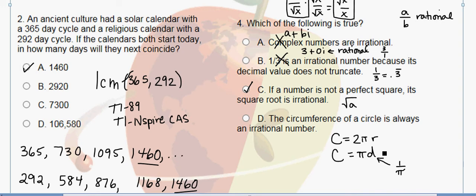The other way to think about that is you could take a piece of string that is some rational length, like 1 inch long, and wrap it around so that it became a circle, and then the circumference is 1 inch. So you know that you can have a circumference of rational value. So this is not true. And so choice C is the correct response.